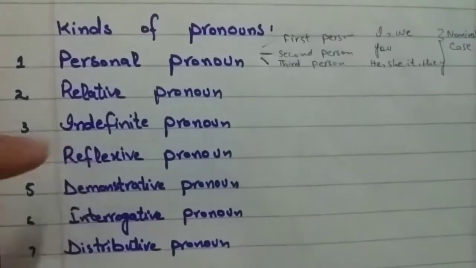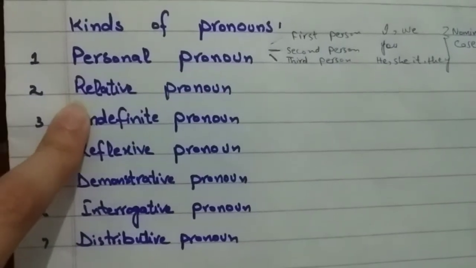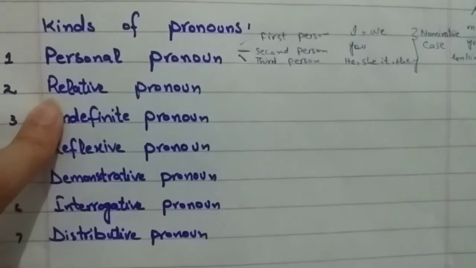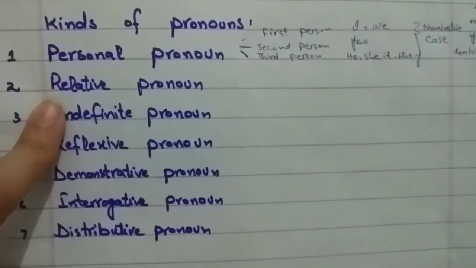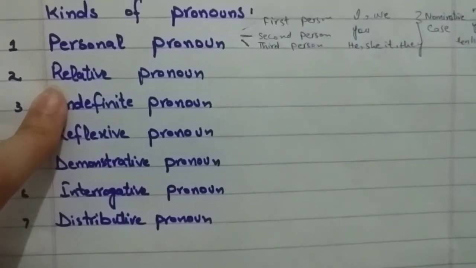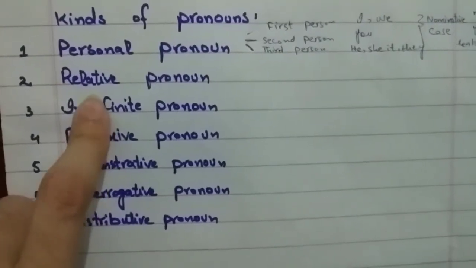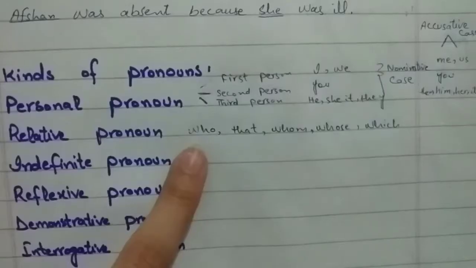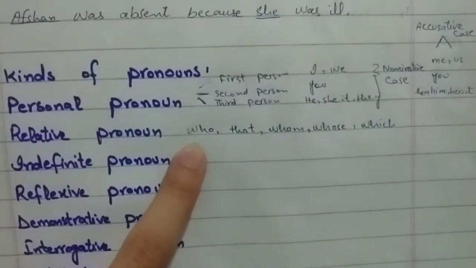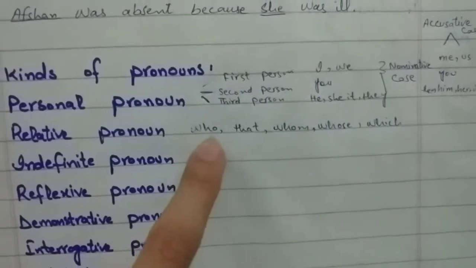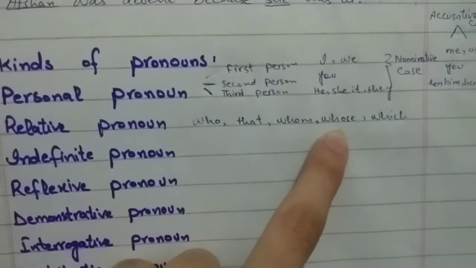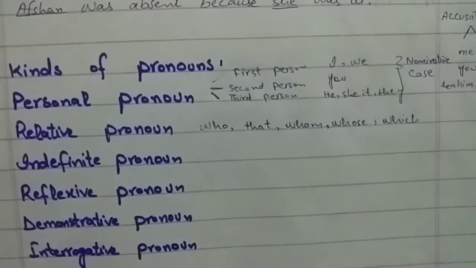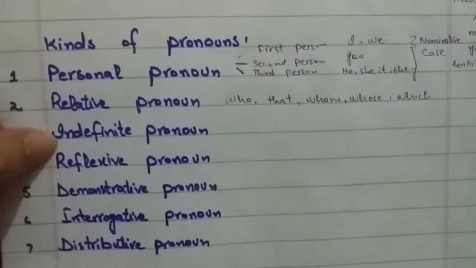Now we are going to move towards the relative pronoun. Relative pronouns refer or relate to an antecedent, or you may say a noun or phrase that has been mentioned earlier. Relate means that it is going to build a connection between 2 phrases. Examples of relative pronouns are who, that, whom, whose, which. These are the pronouns that we use to relate in a sentence.